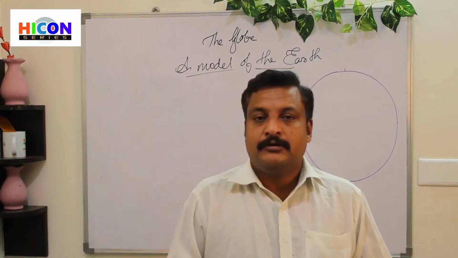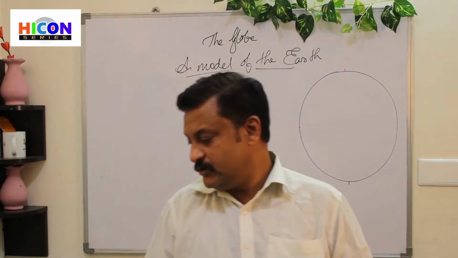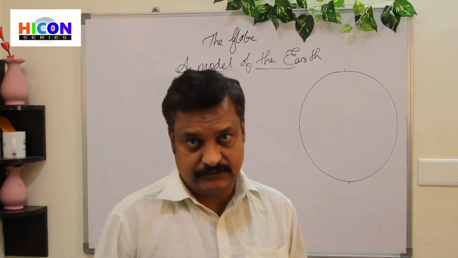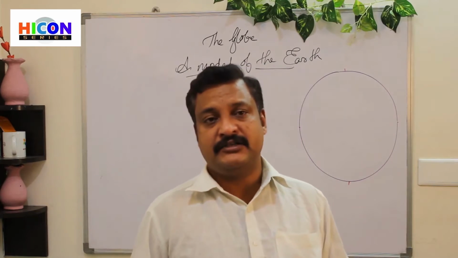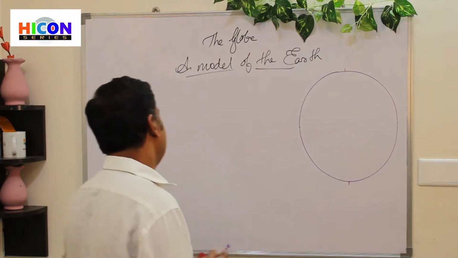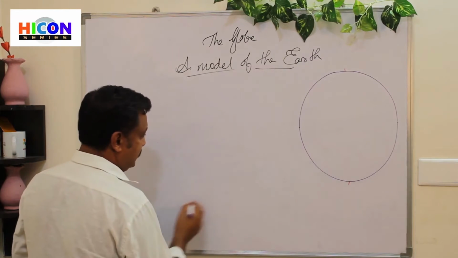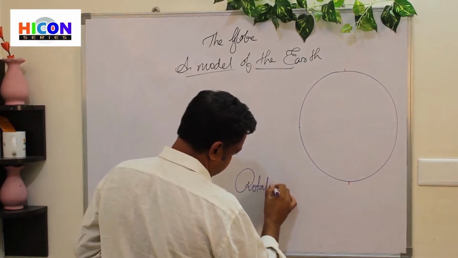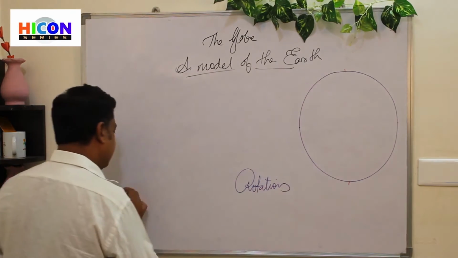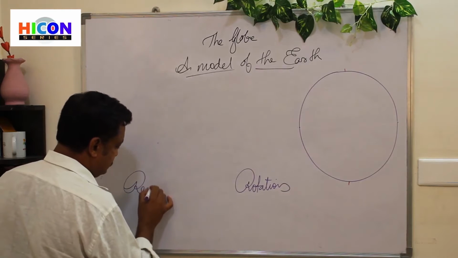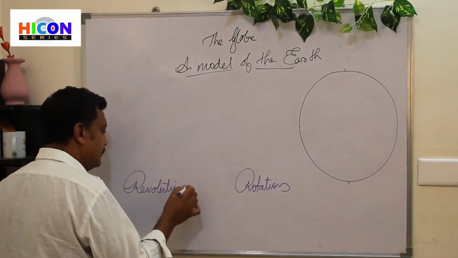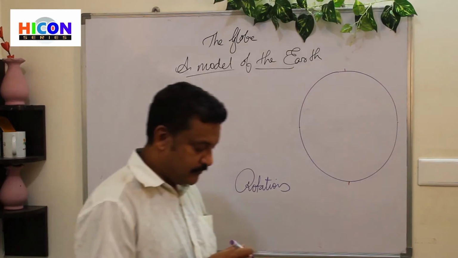Right? So in this part, we are going to learn about the different movements of the earth. So earth as a planet has got two types of movements. First is called rotation, and the second is called revolution. So we will see them one by one.